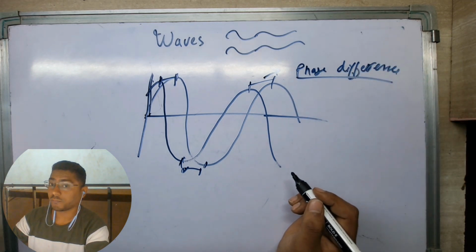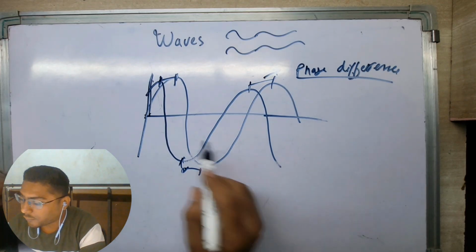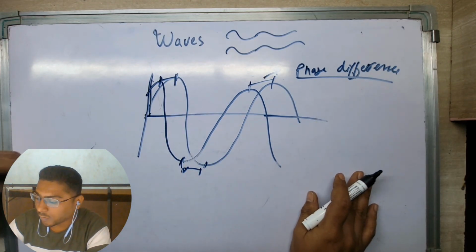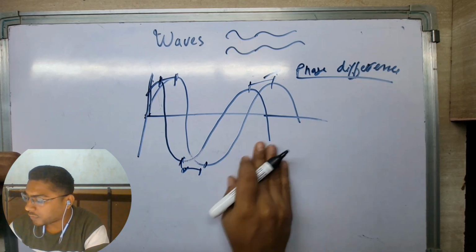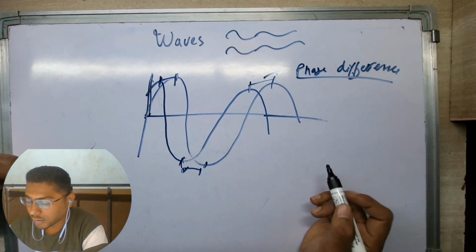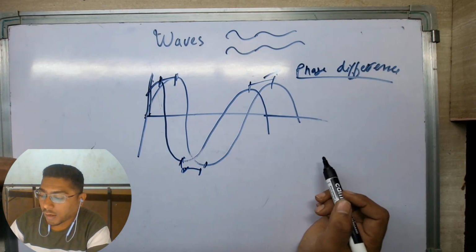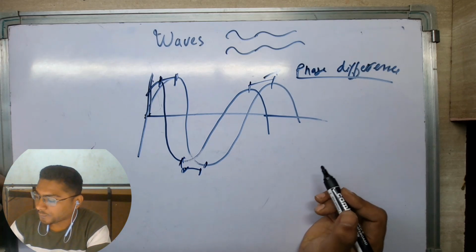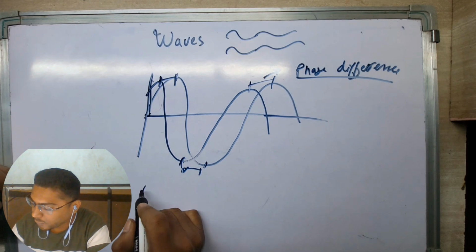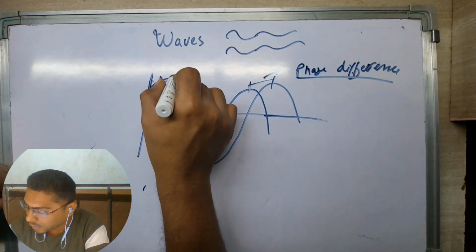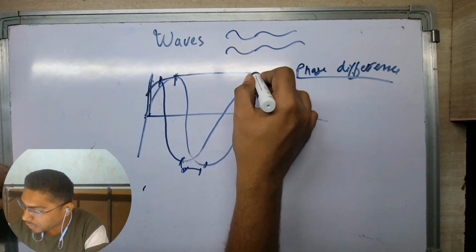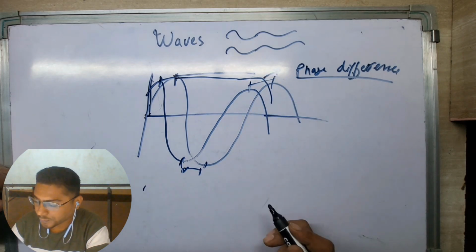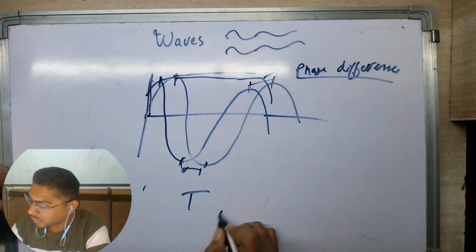Whenever two waves going along with each other have the same frequency, keep in mind the frequency of the waves should be similar, but they are misaligned with respect to time. The time period for both waves, from here to here, is t.